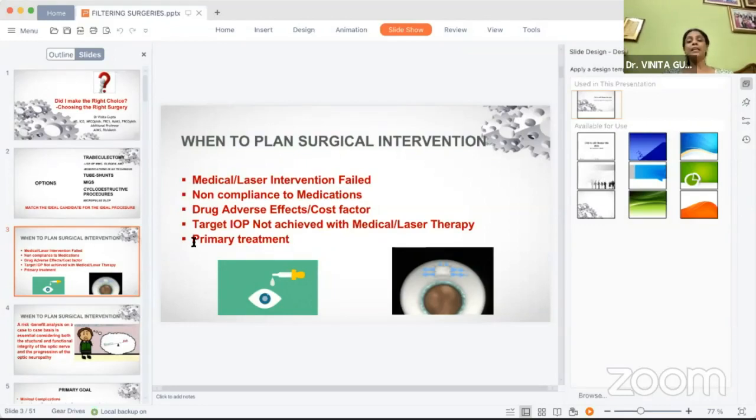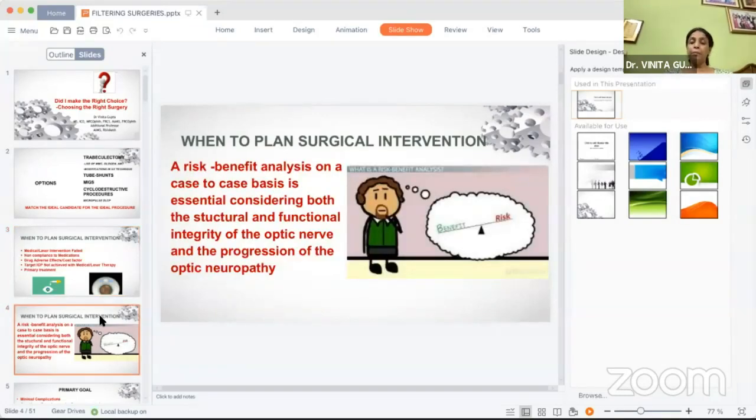So when do we normally plan a surgical intervention? It is when the medical and laser intervention has failed, or the patient is non-compliant to medications, or is having serious drug side effects, the cost has become an issue for him, and the target IOP is not being achieved. And sometimes as a primary treatment also, it could be offered to some patients who do not want to use drugs. Remember, for each patient, we have to do a risk and benefit analysis on a case-to-case basis, considering the structural and functional integrity of his glaucomatous damage and the progression of his glaucomatous optic neuropathy.